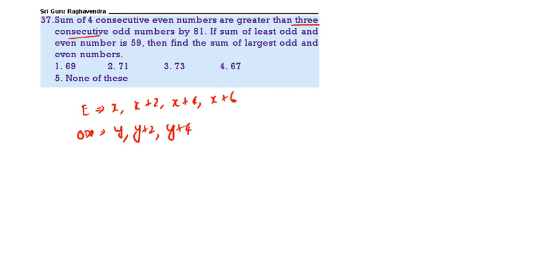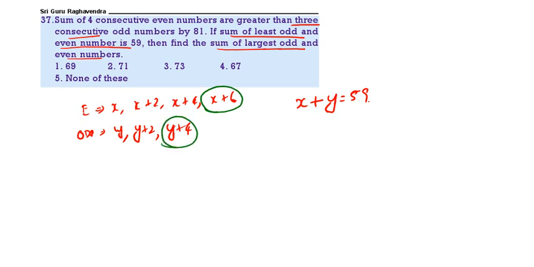Now the sum of the least even number x and least odd number y is given as 59. Then find the sum of the largest even number and largest odd number. Largest even number x plus 6, largest odd number y plus 4. Total we will get x plus y plus 10. x plus y is already 59. 59 plus 10, 69. 1 is the correct answer.